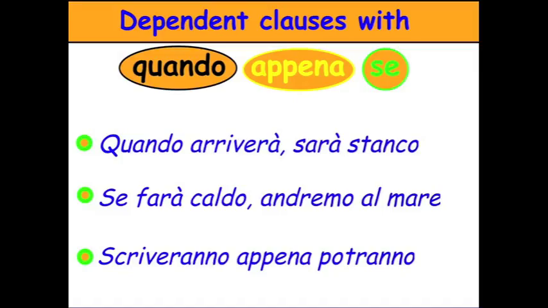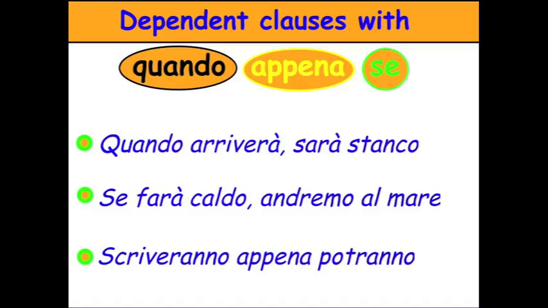Se gets you all confused when you start studying the subjunctive, but we'll save that for the subjunctive unit. But when it really is something that will happen in the future, then we'll go with the double future. Allora, quando arriverà sarà stanco. In English, that would be when he arrives, he will be tired. But really, he hasn't arrived yet, so it's perfectly fine to say when he will arrive, he will be tired.